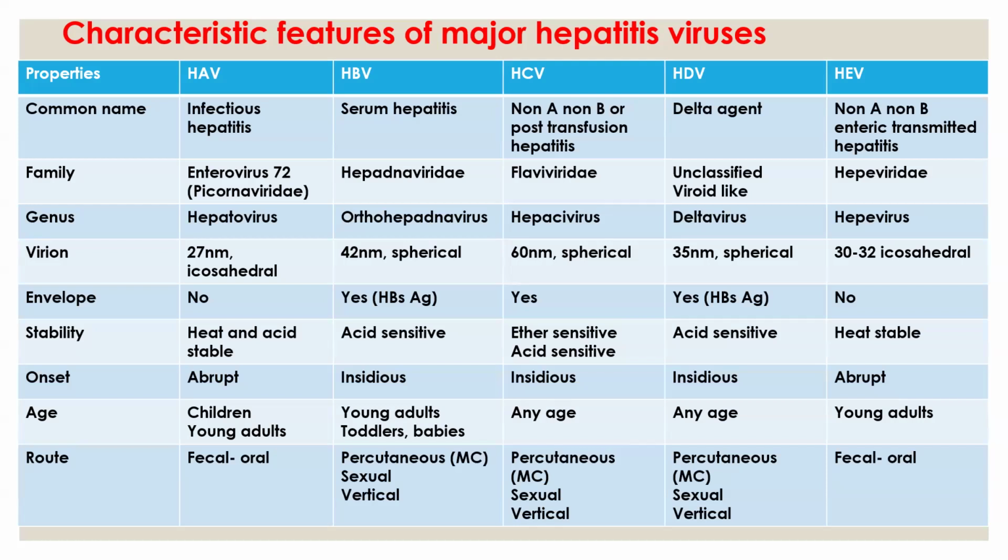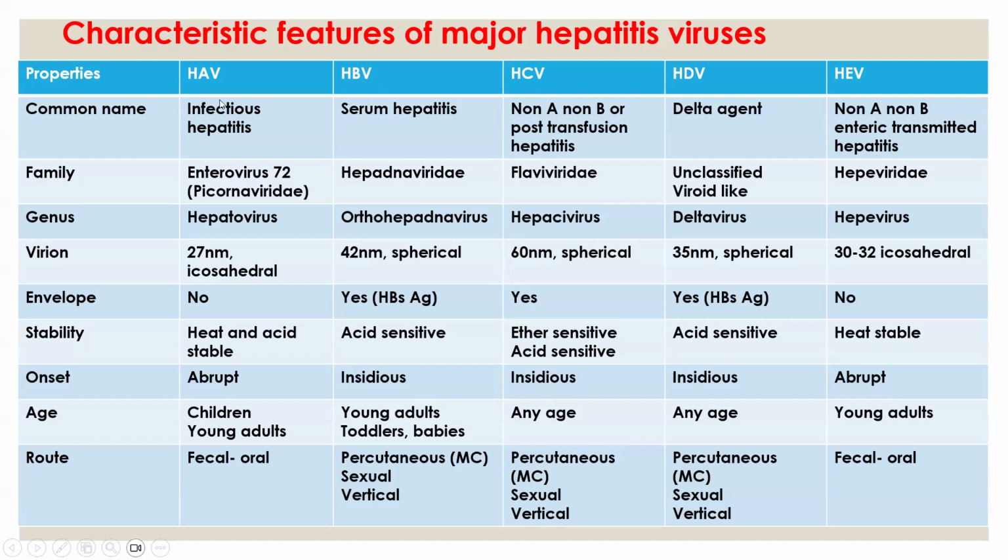These are the characteristic features of different hepatitis viruses. We'll discuss one by one. If you see the properties, what is the common name for HAV? HAV means hepatitis A virus, HBV means hepatitis B virus, HCV hepatitis C virus, HDV hepatitis D virus, and HEV hepatitis E virus.